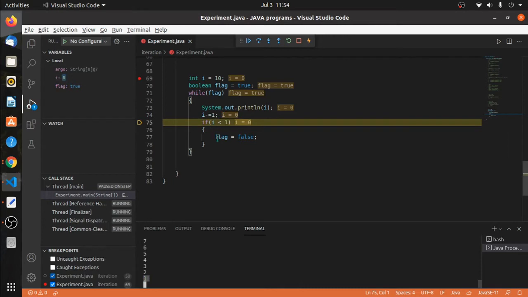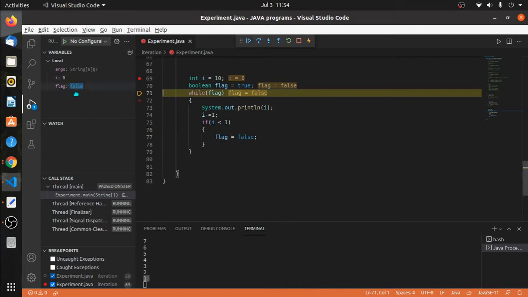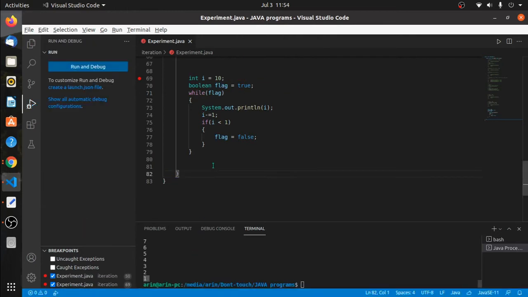Now this if will come into play, see. So this one evaluates to true now, I less than 1, yeah, 0 is less than 1, so it evaluates to true. We enter the body of the if condition, the if block, and then flag equals false, so the value of flag becomes false. Now since the value of flag becomes false, we will exit this loop, see. So we exit this loop.